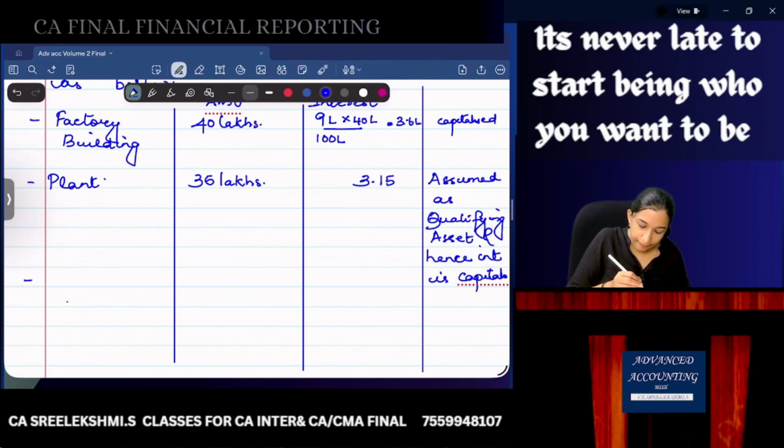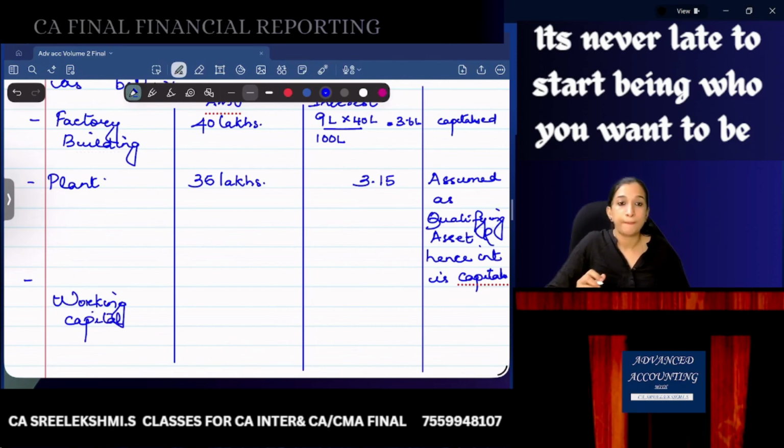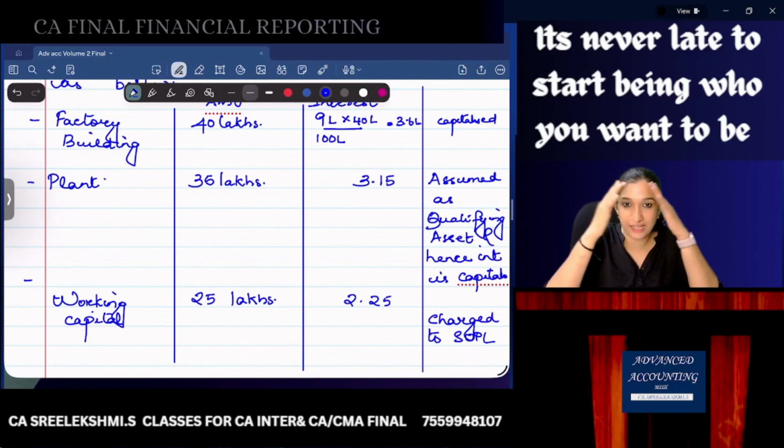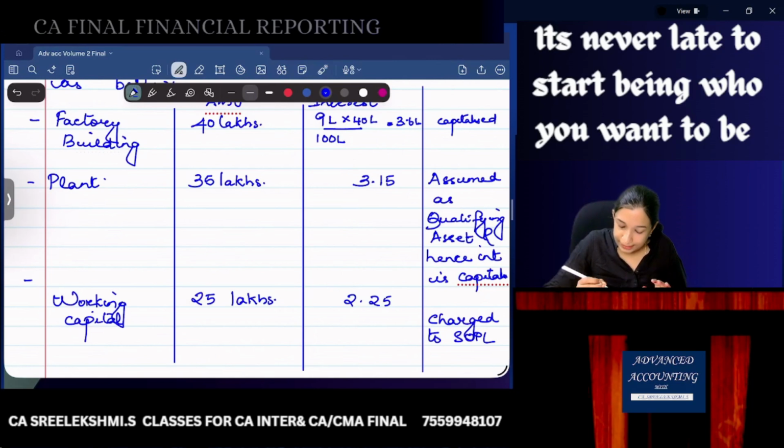And the last one, working capital, 25 lakhs. So 9 minus 3.6 and 3.15, it is 2.25 lakhs. Charge to statement of P&L. In the exam also, write it as statement of P&L rather than writing the short form. Okay, so total 9 lakhs.